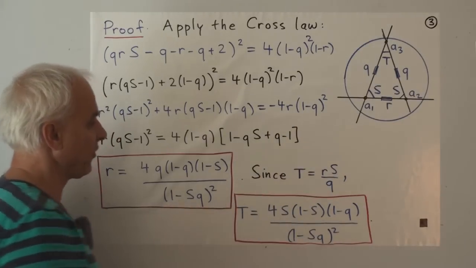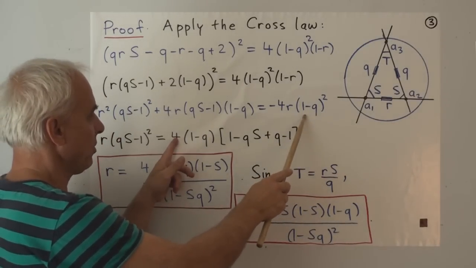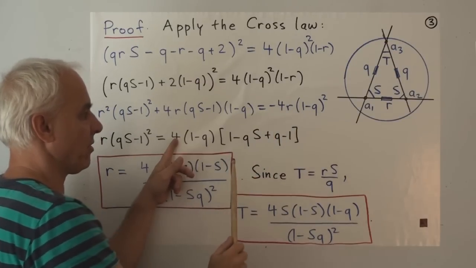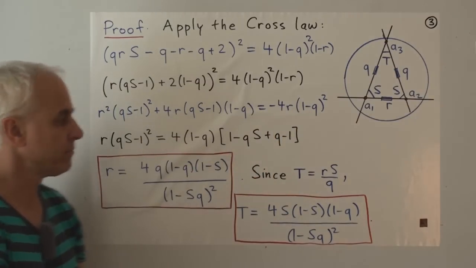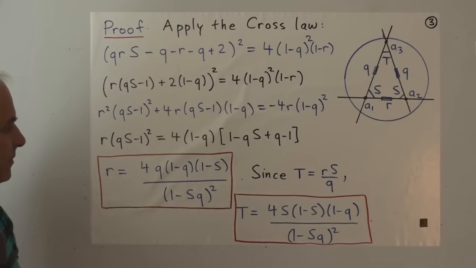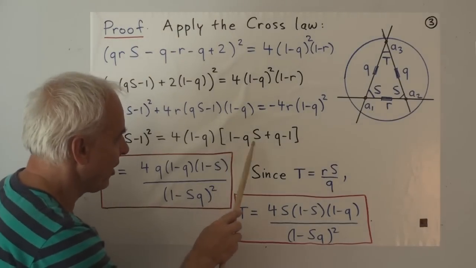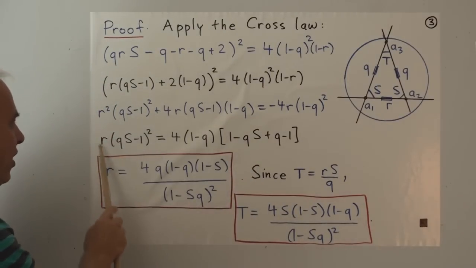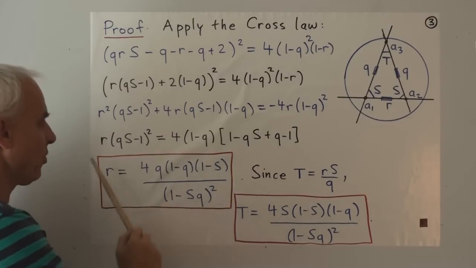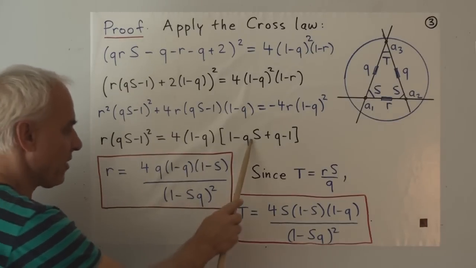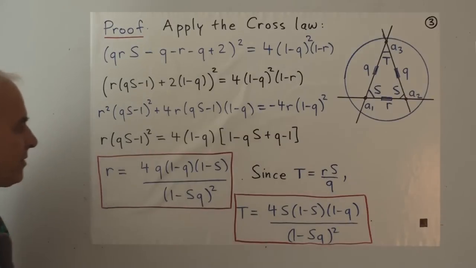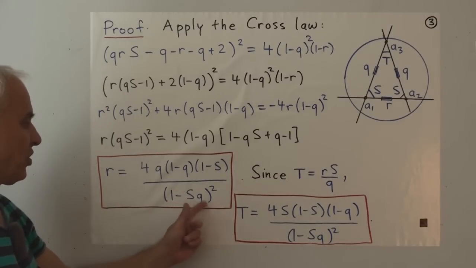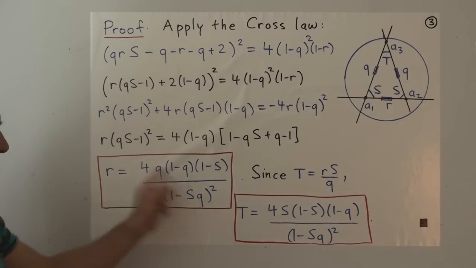And over here what we have is 4 times 1 minus Q, the R has gone, with a minus 1 minus Q. So Q minus 1. Here there's a bit of simplification because the 1's cancel. There's a factor of Q that's common. So we get R equals 4 times Q times 1 minus Q. And the other factor here is 1 minus S. All of that divided by this thing squared, which we can write as 1 minus SQ all squared. That's our formula for R.